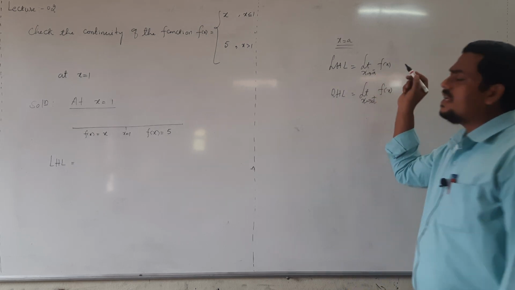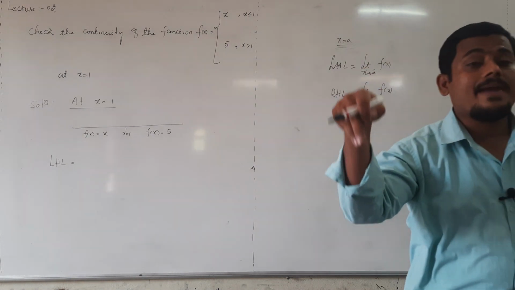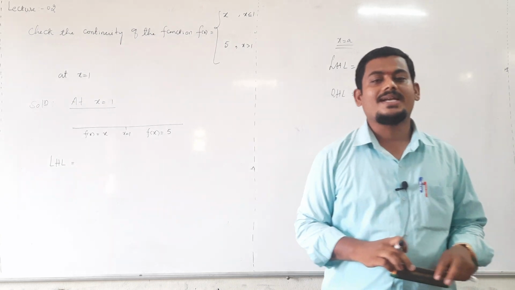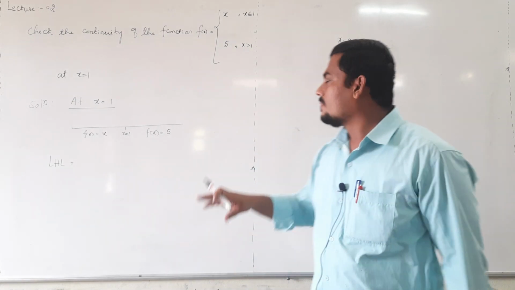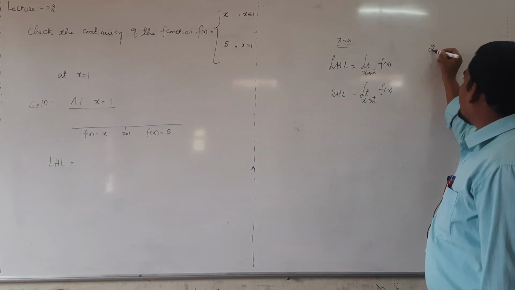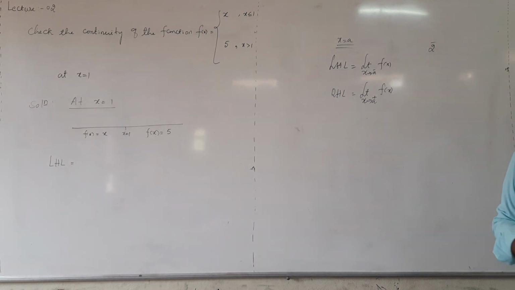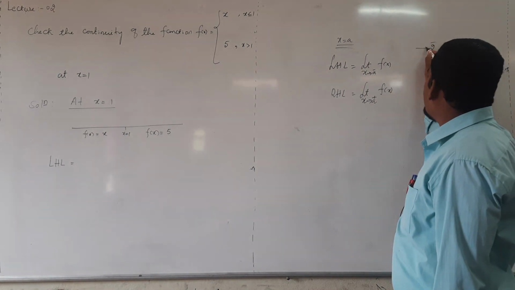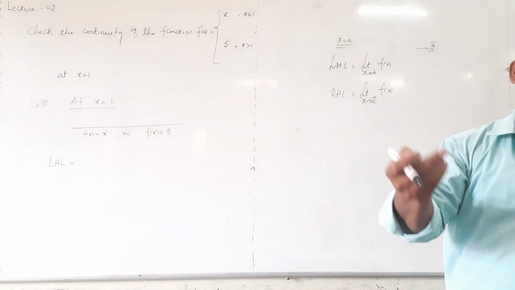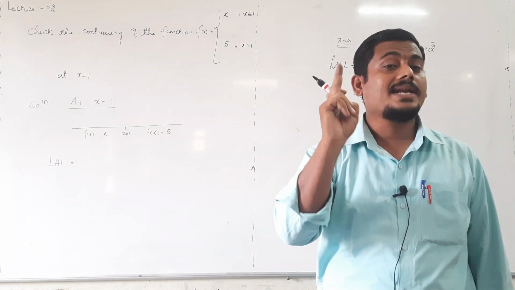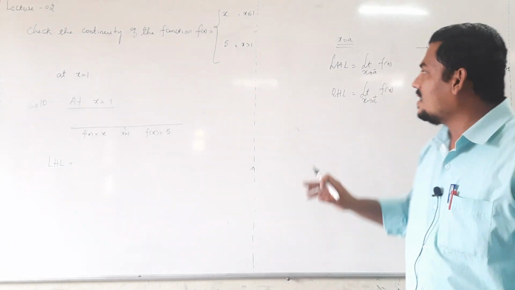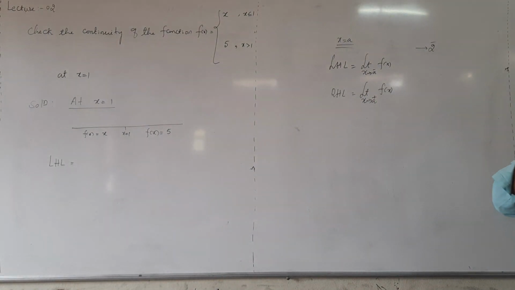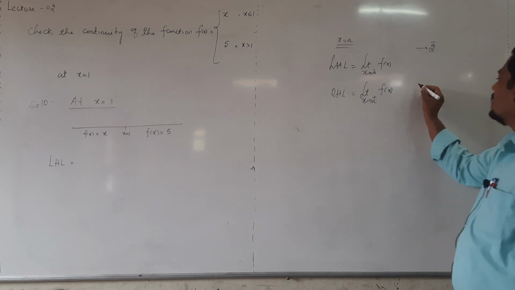Then what is the meaning of tending to a minus? On the head, if you write a minus sign, what does it indicate? Suppose 2 minus, tending to 2 minus. What is the meaning of tending to 2 minus? It is not minus 2. It indicates less than 2 only.